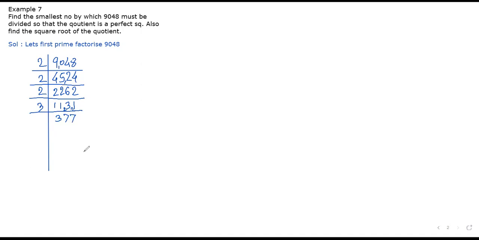Now by which number? Not by 3, not by 5. Check by 7. Not by 7 because 7 5s are 35. Remainder is 27. Not divisible by 7. 13. 13 how many is that? 13 2s are 26. 13 9s are 117, na?